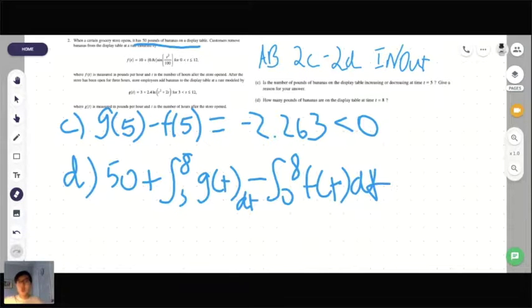When they ask for an overall rate or how many pounds are at this time, you definitely need to include the initial condition. So can anyone put this in their calculator and tell me what they get as their answer? 50 plus the integral from 3 to 8 of g of t dt minus the integral from 0 to 8 of f of t dt equals what?